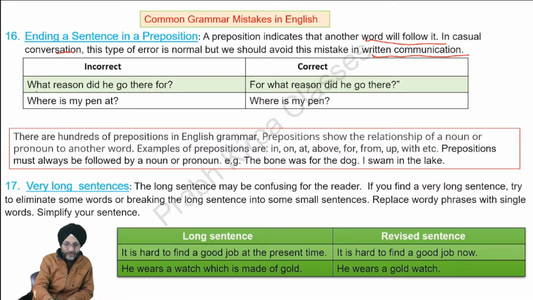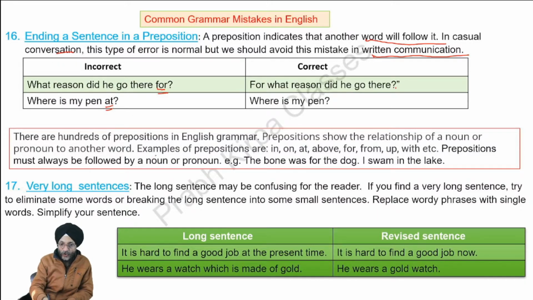Incorrect: what reason did he go there for? For is a preposition. We should not end the sentence with a preposition. Correct will be, for what reason did he go there? Where is my pen at? At is a preposition. Correct sentence is, where is my pen? There is no need of the preposition at.